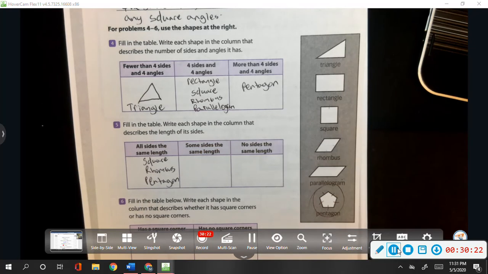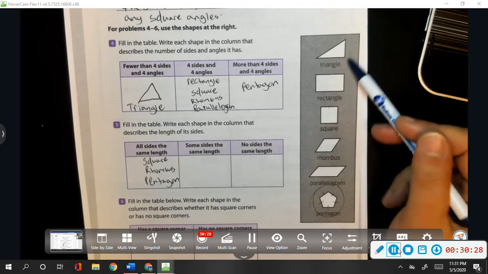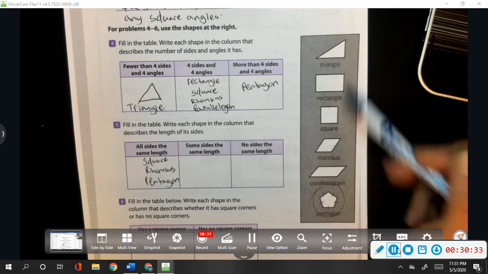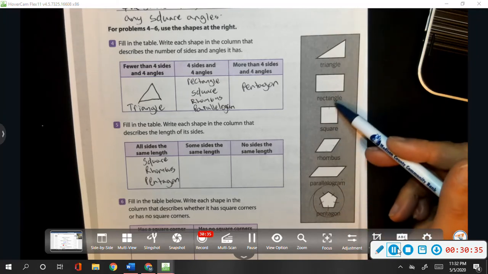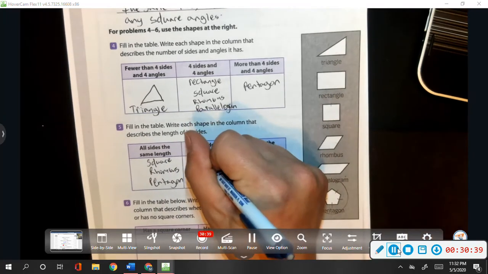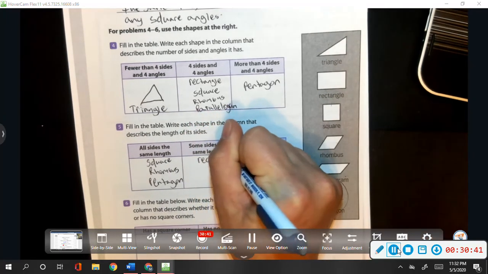What about some sides that are the same length? So let's look back at our triangle. It can't be our triangle because none of these lines are going to be the same. We want some. So the rectangle fits that description because the rectangle has opposite sides that are the same.